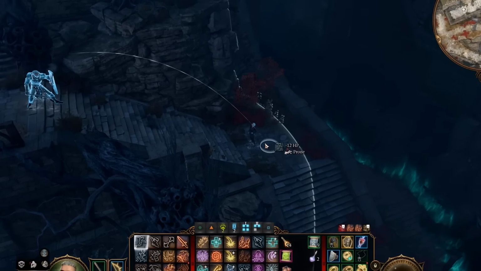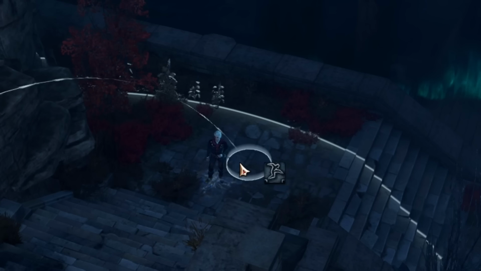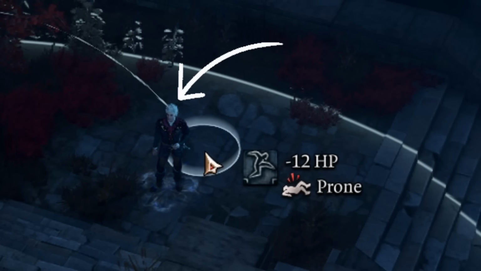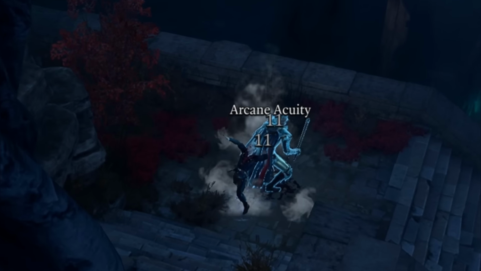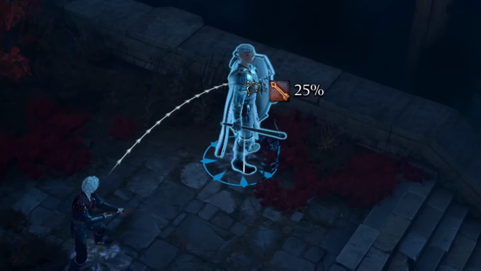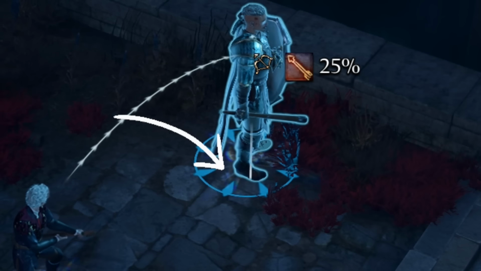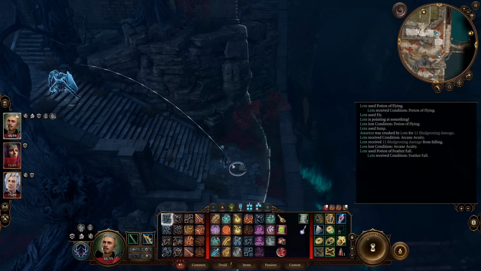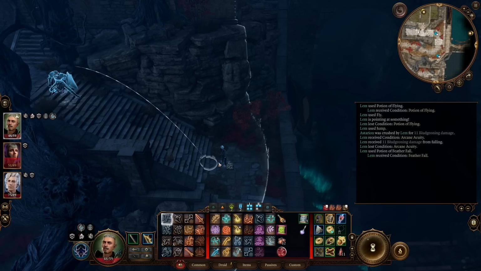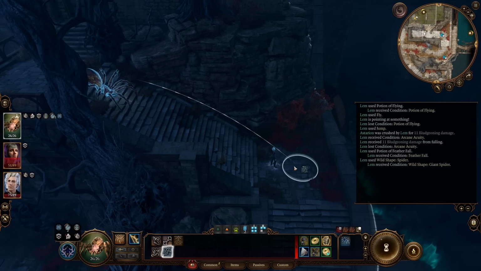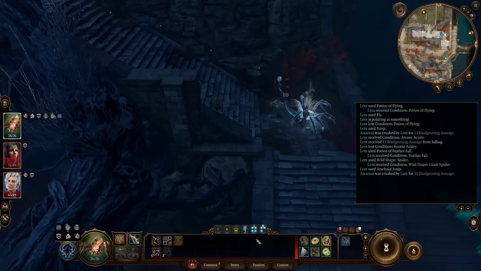The challenge, though, is lining up your hitbox correctly. You need your character's actual model to collide with another entity during the fall itself in order to deal crushing damage. Most humanoid creatures have a big gap between their character model and the little circle underneath them that controls how much space they occupy. This makes it difficult to line up a jump in such a way that you'll actually collide in midair, but it is possible. Based on my testing, it's a lot easier to crush when you have more than 2 legs.